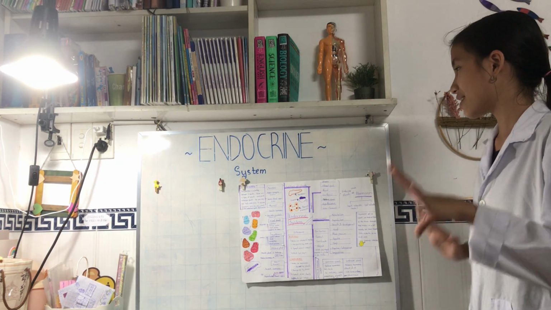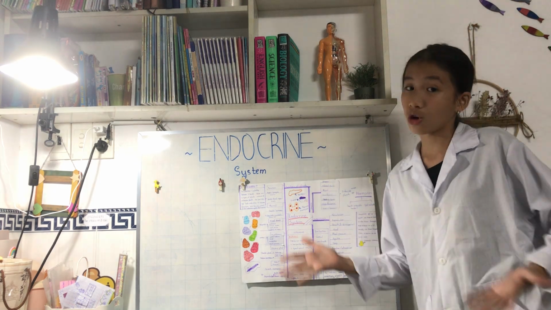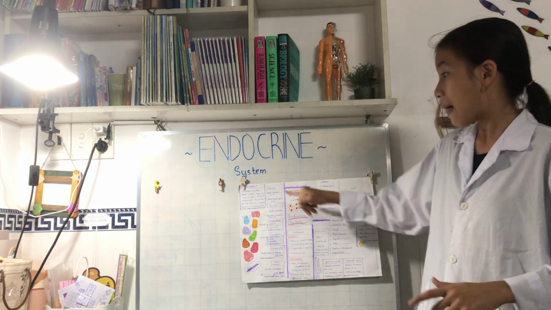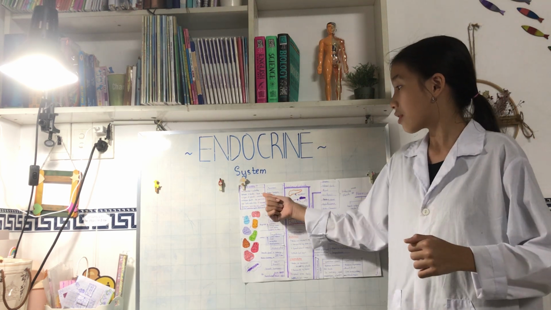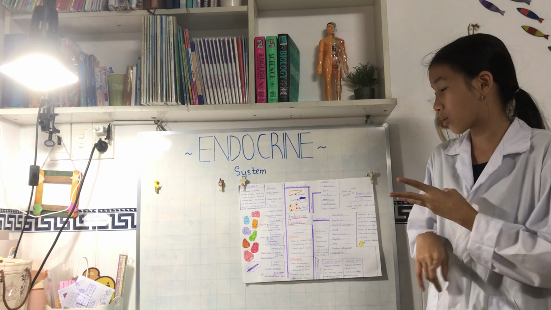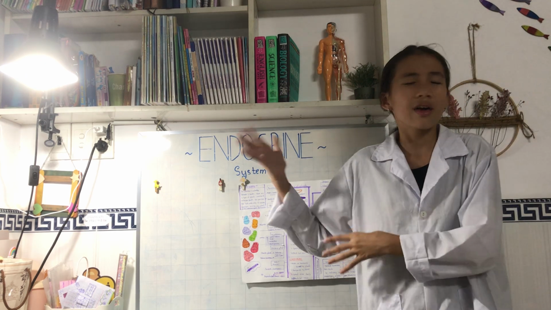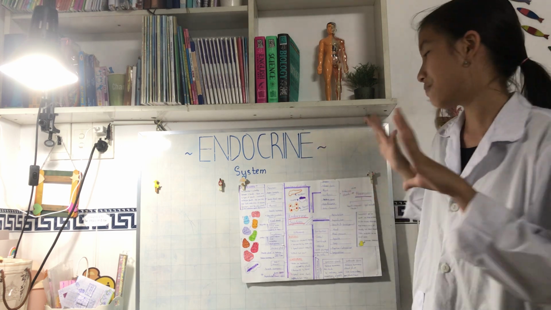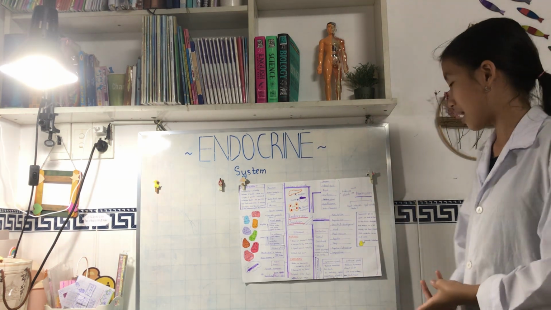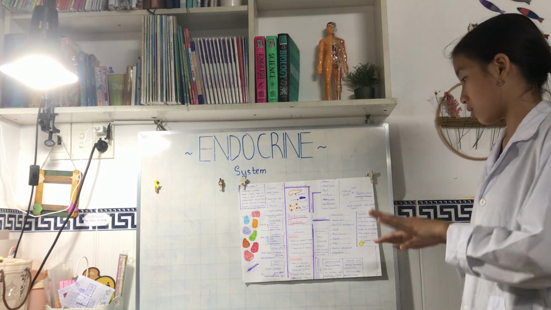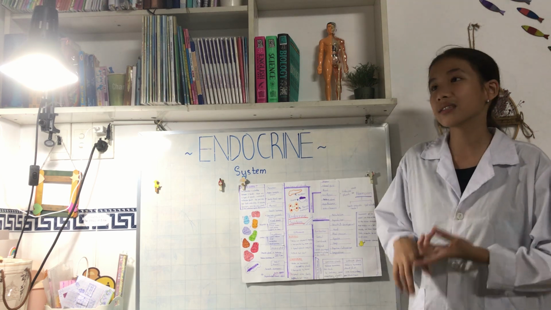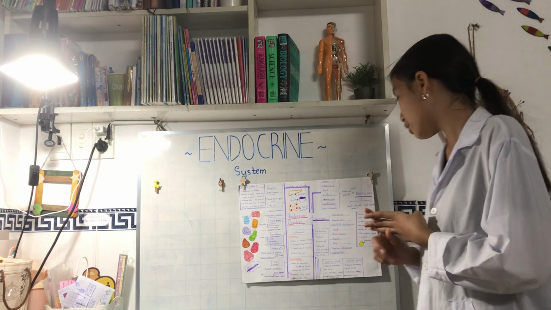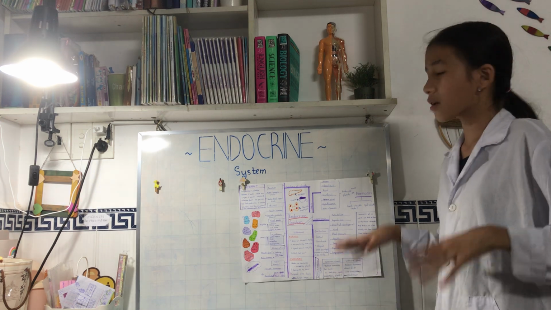How about some fun facts and a quote also? Well, one fun fact is the pancreas is a bridge between two worlds. What are those two worlds? Well, there are two types of glands, the exocrine and endocrine glands. Now, before we continue with the fun fact, I'll need to tell you what the exocrine and endocrine glands are. The exocrine glands release hormones through ducts. For example, salivary glands, some sweat glands, and mammary glands are examples of exocrine glands. So it travels through ducts.